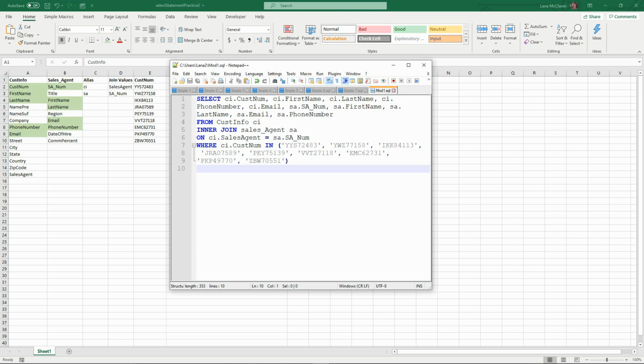We are joining information from a customer information table to the sales agent information by the sales agent ID in the customer table. We are doing this for only the customers that are listed in the customer num column. The SQL statement uses two aliases for the table names, customer info as CI and sales agent as SA.